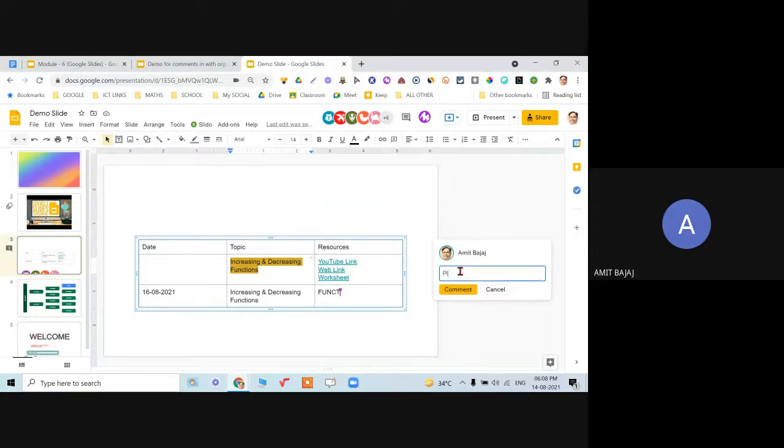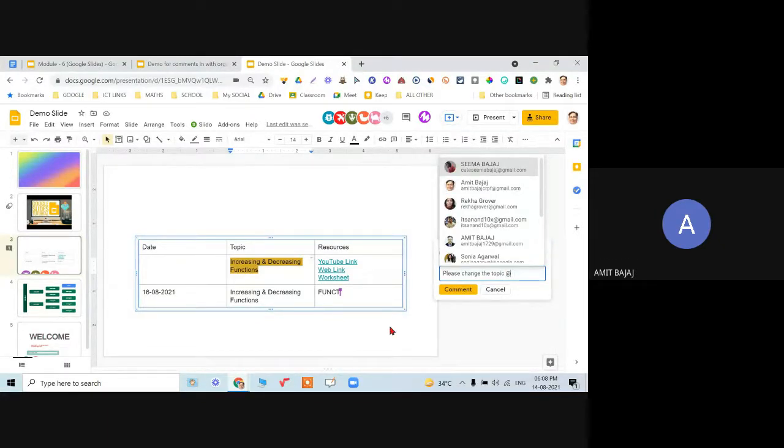So please change the topic, right? And I want to assign that to some specific maths teacher. So when I press at the rate, सिर्फ मैंने अपने माउस सॉरी लैपटॉप पे शिफ्ट और 2 को दबाया है, वो एट द रेट का साइन आ जाता है.